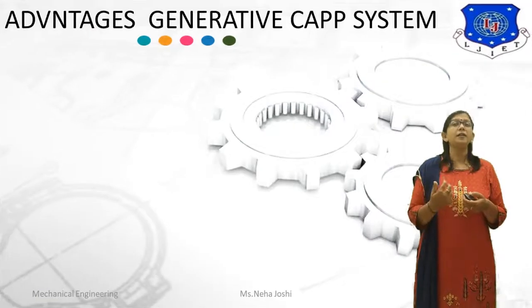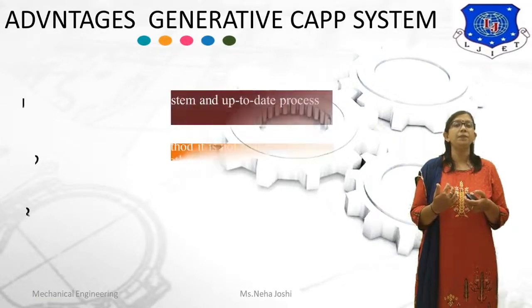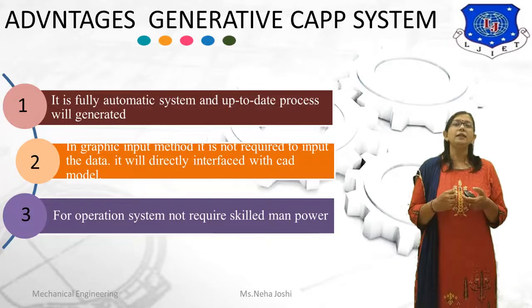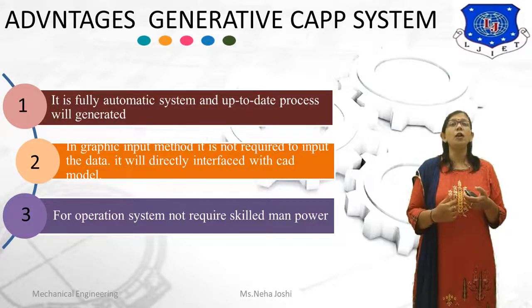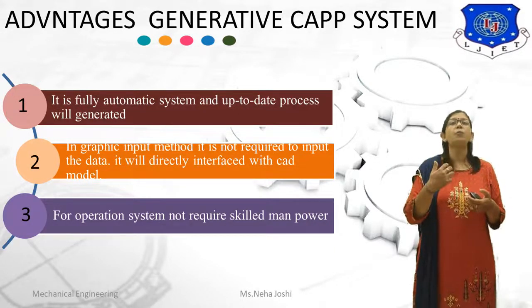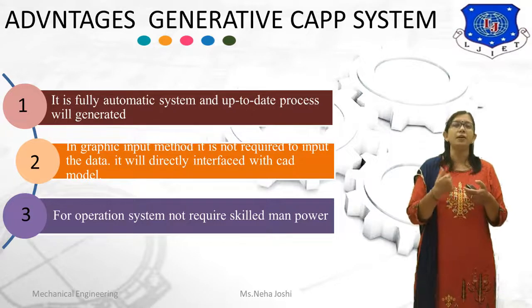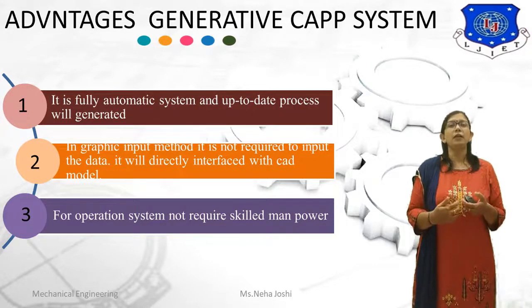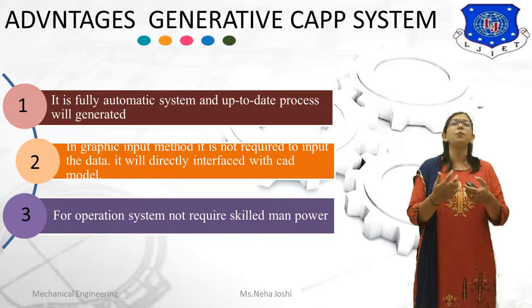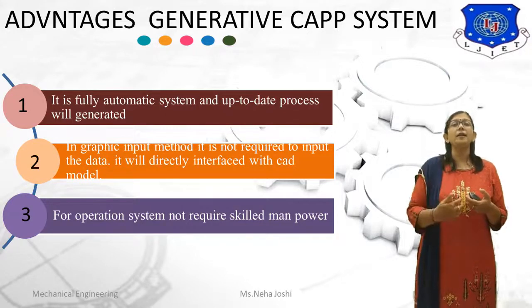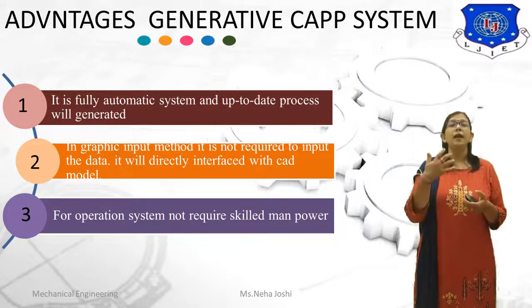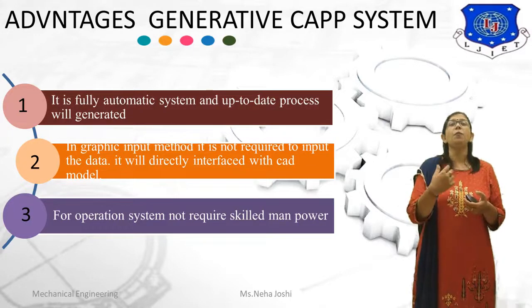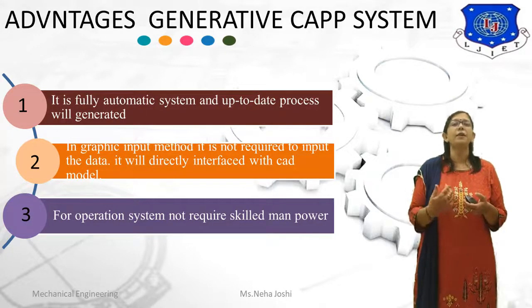Now what are the advantages of generative type CAPP? First advantage is it is a fully automatic system and an up-to-date process plan will be generated. In graphic input method, it is not required to input the data. It will directly interface with the CAD model. And last advantage is the system does not require skilled manpower.